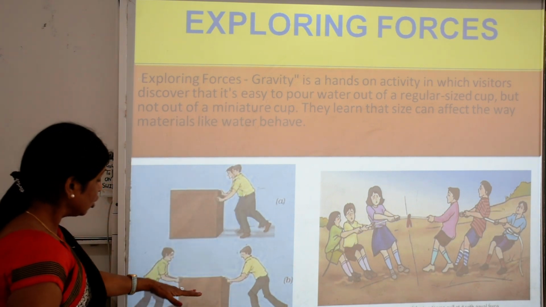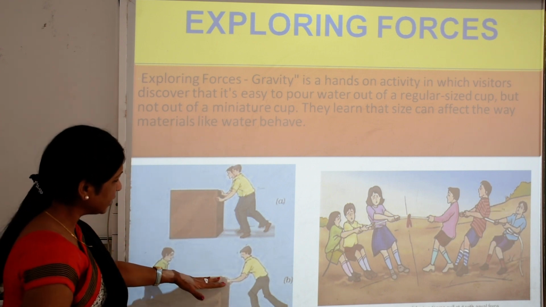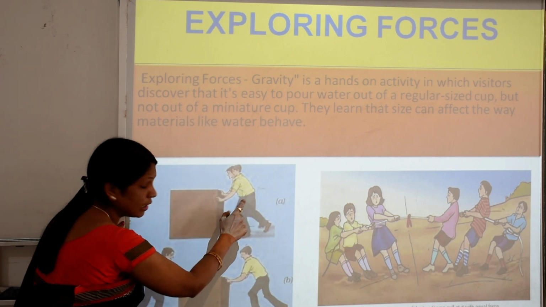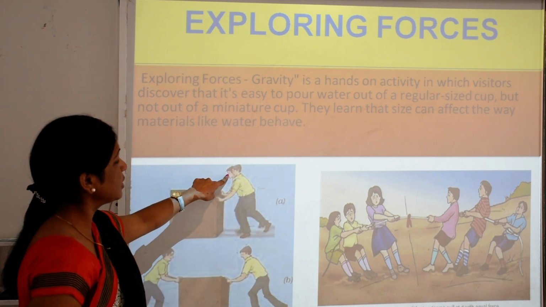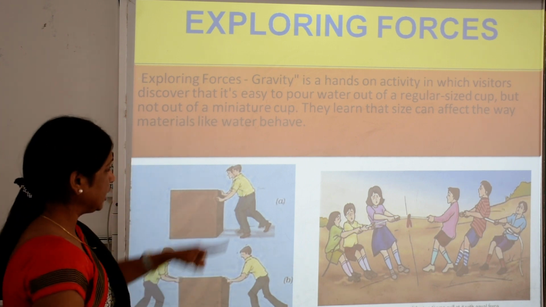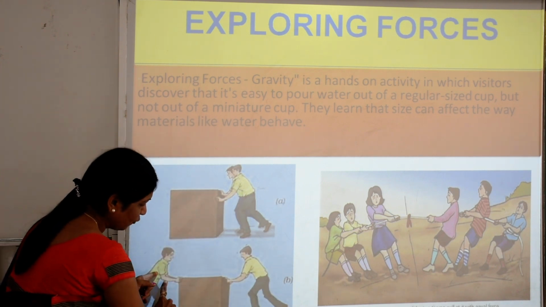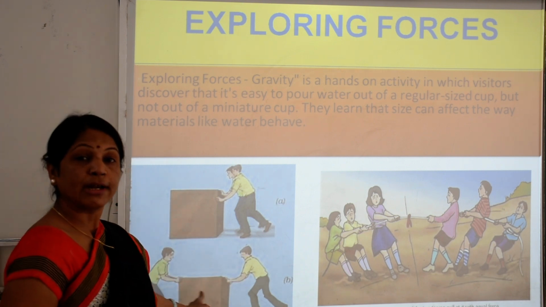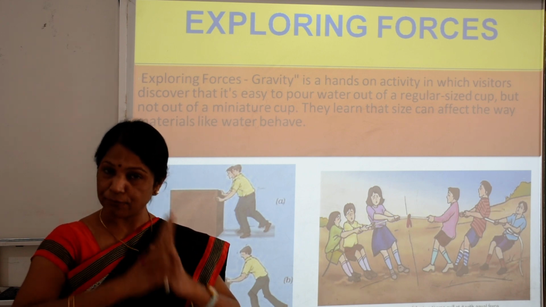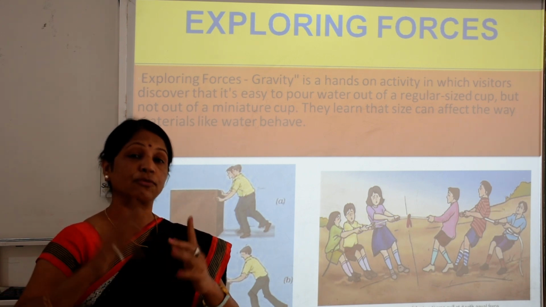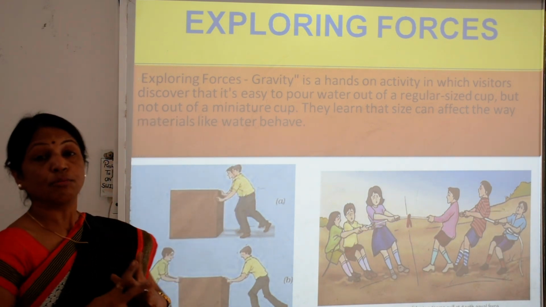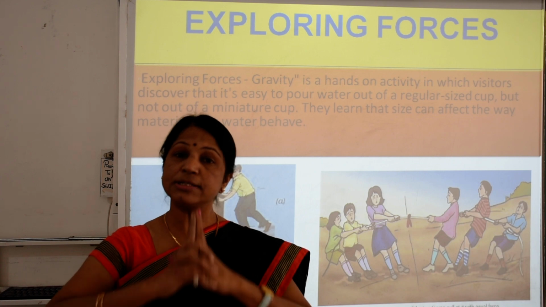Here again are given a few examples of contact force, and here two things are shown. Maybe there is pushing in the same direction. It means the first person is doing one work, the second person is doing another work, F1 and F2, and they are added here. Here is F1 and F2. So F2 minus F1: here we count the work in the opposite direction. It means F2 minus F1. We subtract one work from the other work. Here in this picture we add both, F1 plus F2.